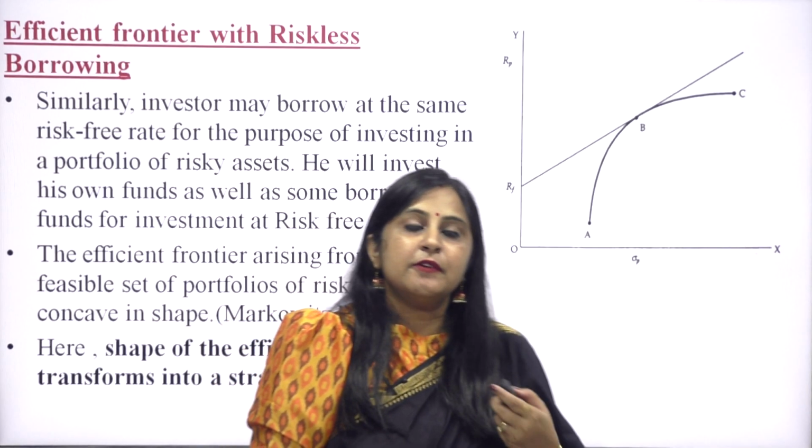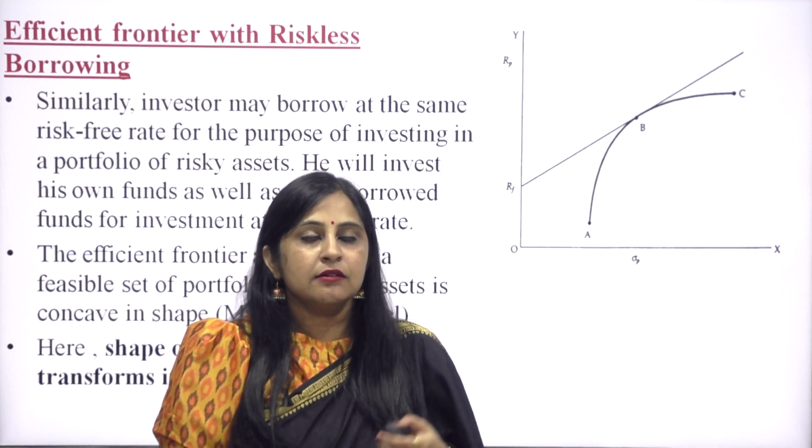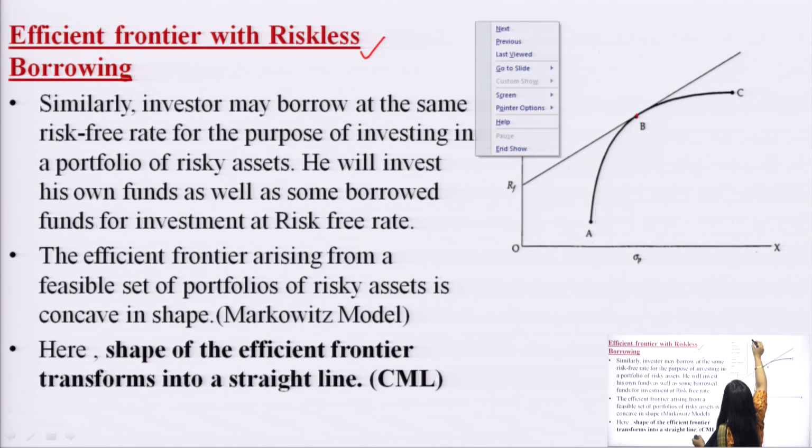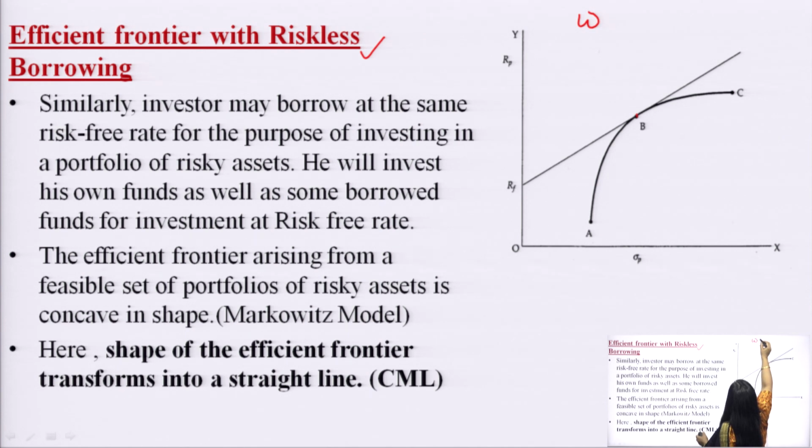Let us move to the further part. Further, these researchers have said that if an investor is borrowing at the riskless rate, or borrowing money from the market at the risk free rate of return, and then investing his money in a risky portfolio. So again, he has some money and he is borrowing some extra money. How much money he is borrowing is denoted by omega minus 1, if his total money is omega.